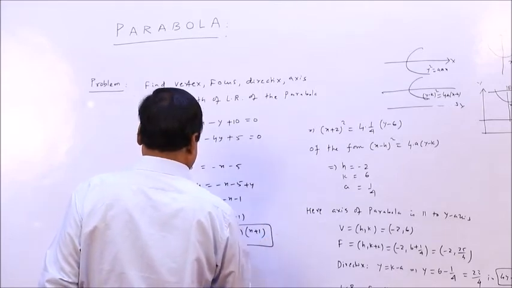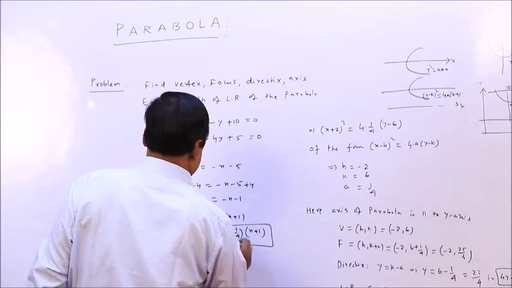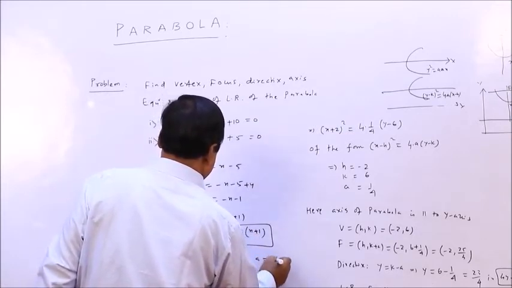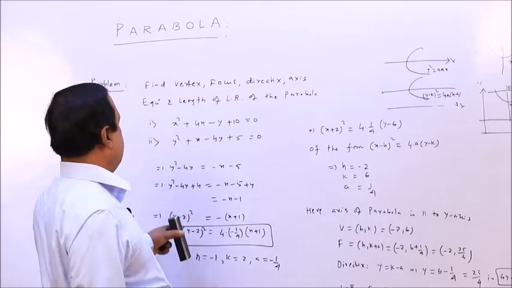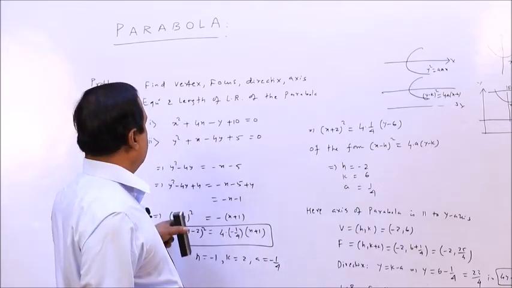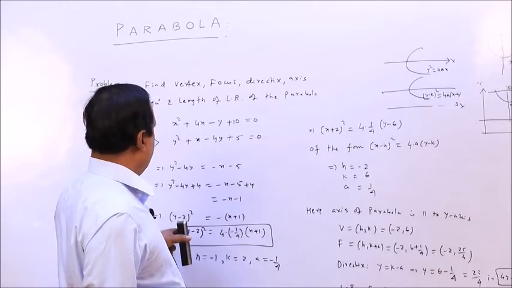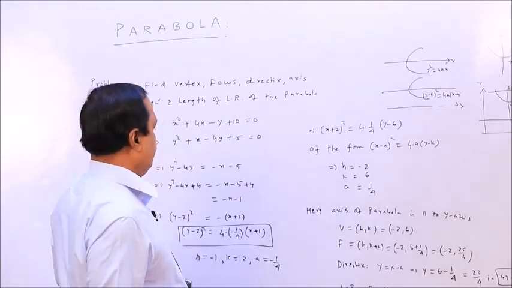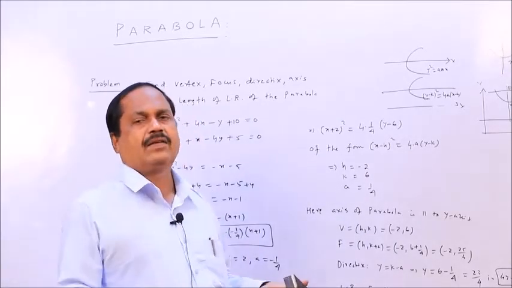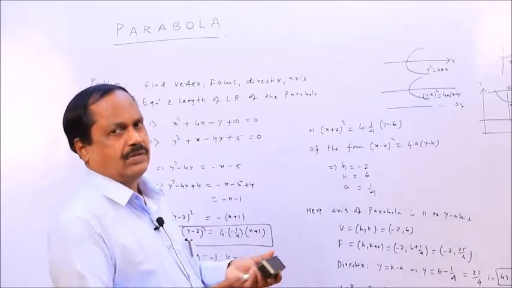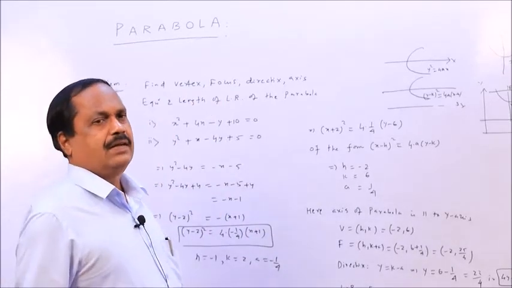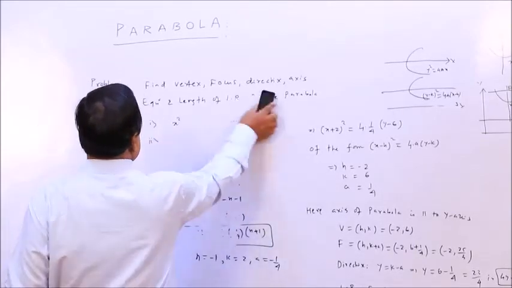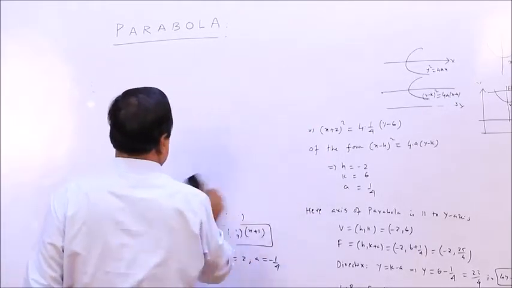Actually, here h is minus 1, k is 2 and a is minus 1 by 4, and here the axis is obviously parallel to, which form? The axis is parallel to the y axis. So find the corresponding values and put them here. Alright, even crude forms, simple forms. Let us take a simple problem from parabola.